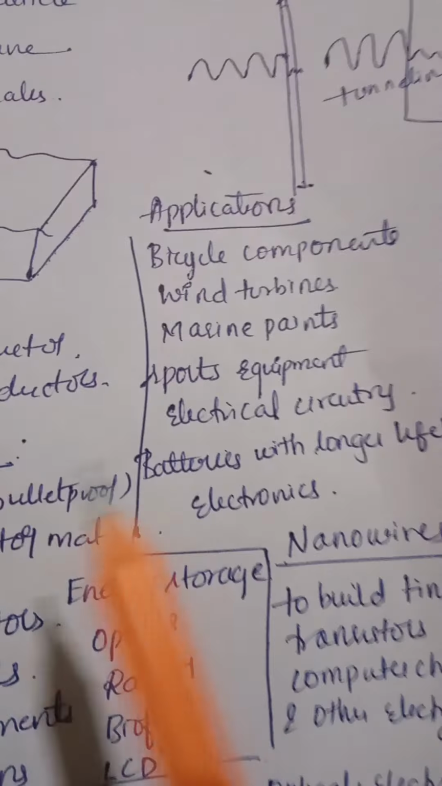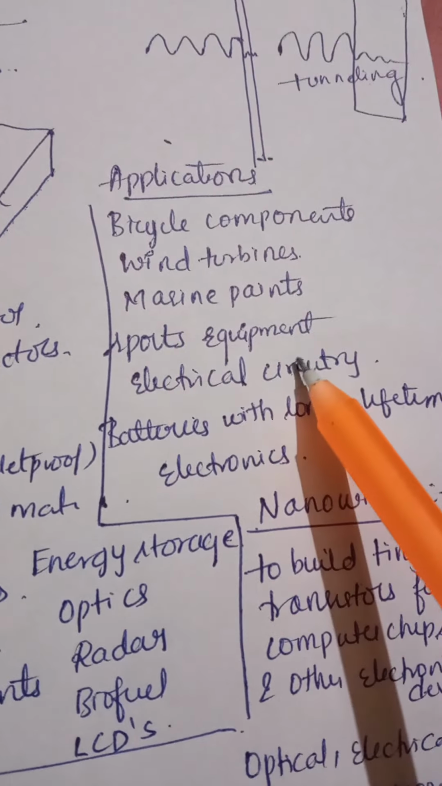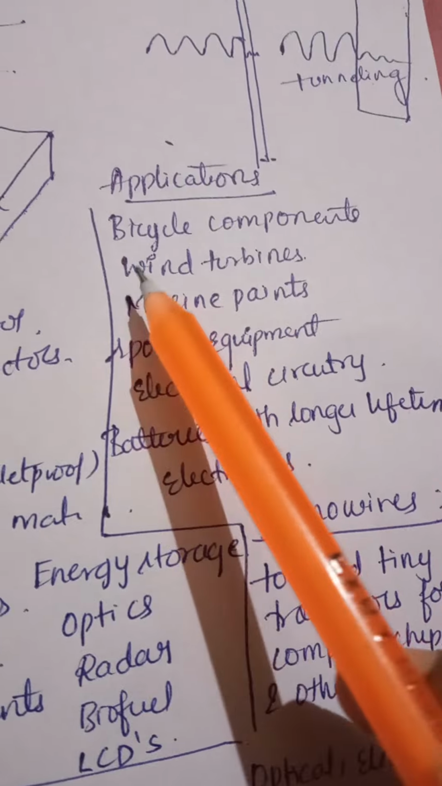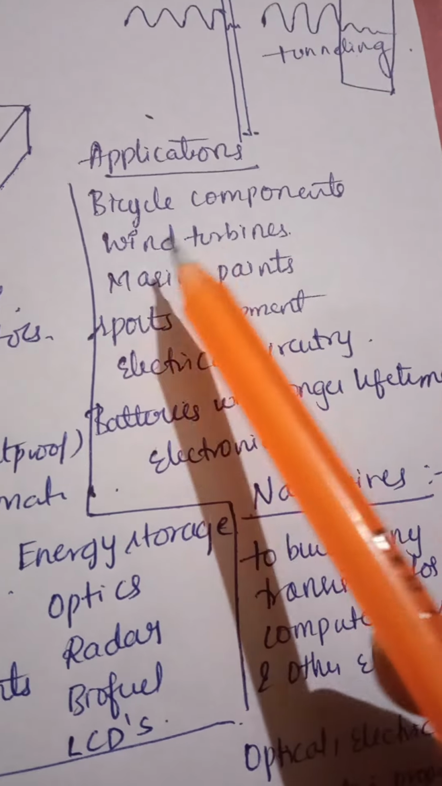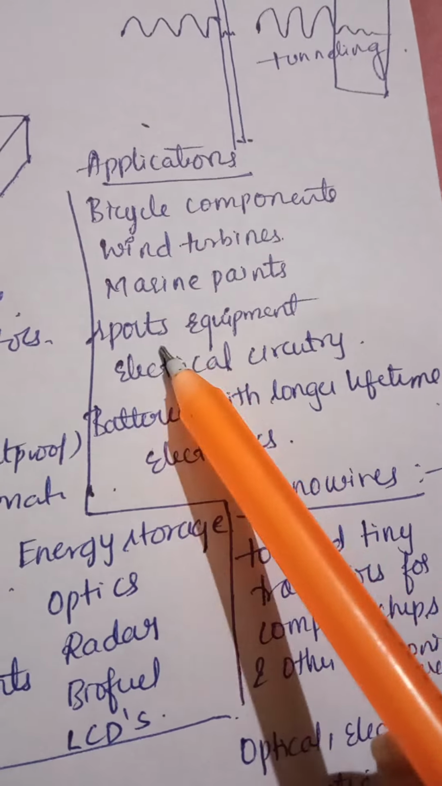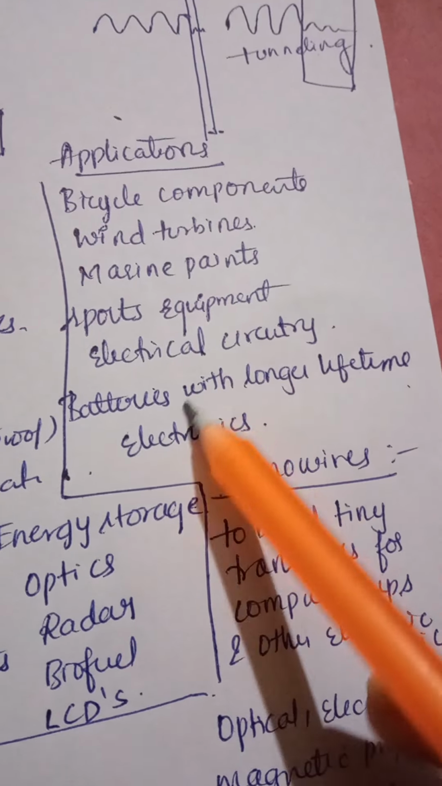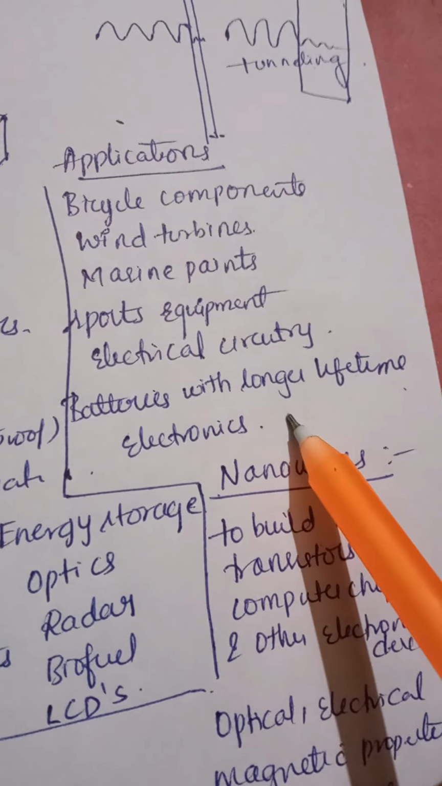And what are the applications of these nanoparticles actually? They are used in bicycle components, wind turbines, marine paints, sports equipment, electrical circuitry, batteries with longer lifetime, and electronics.